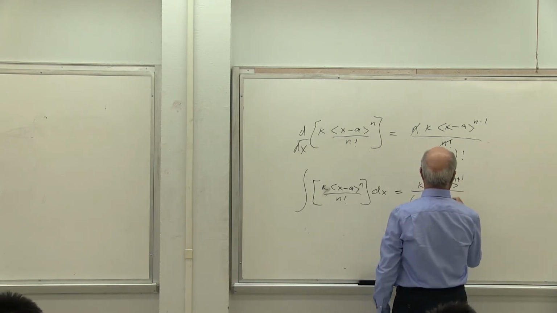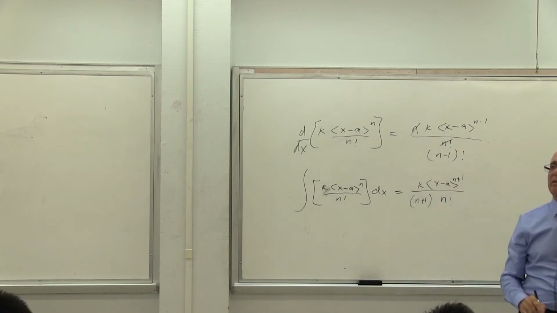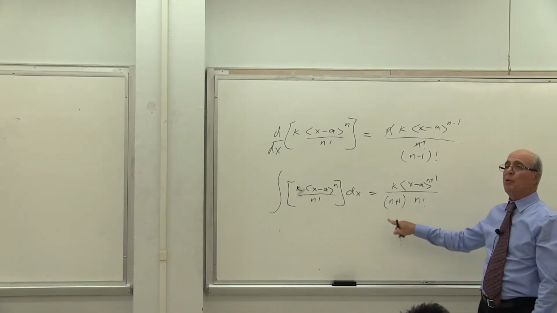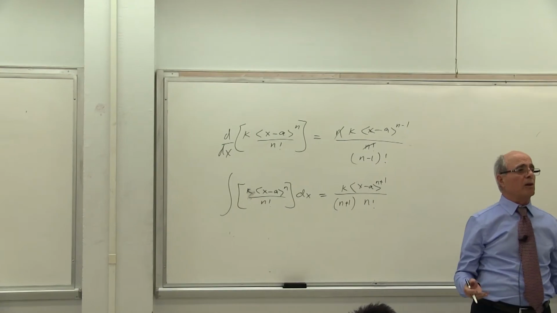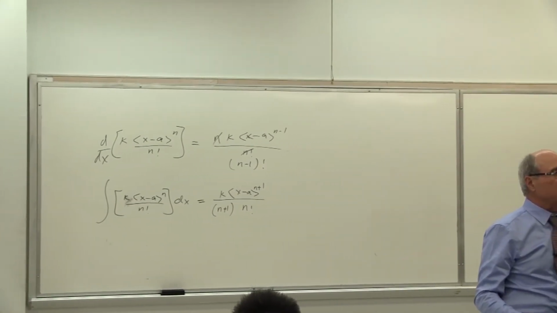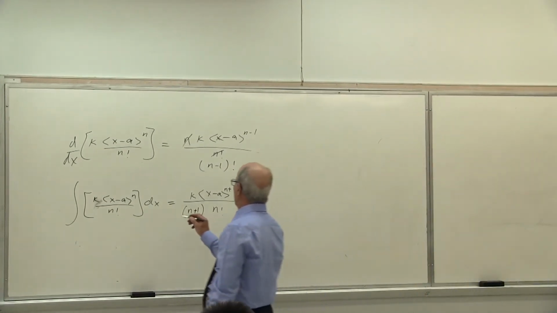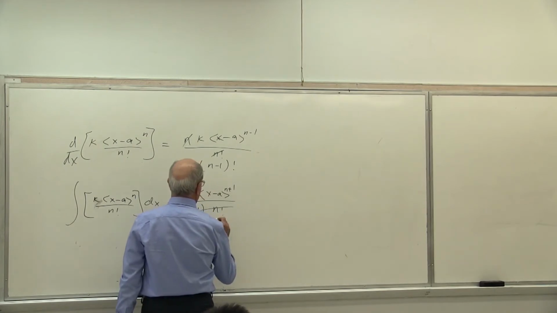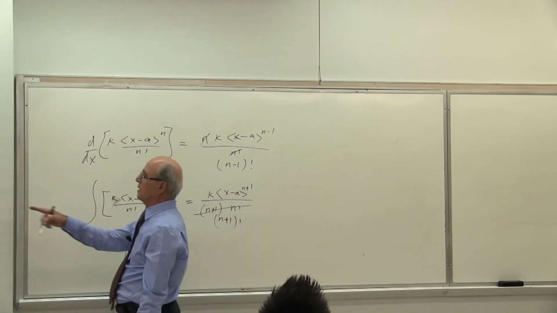We already have n factorial there. Is that correct or not? Now, n factorial multiplied by n plus 1 is already n plus 1 factorial. Yes or no? So since this becomes n plus 1 factorial, that's exactly what I'm using.